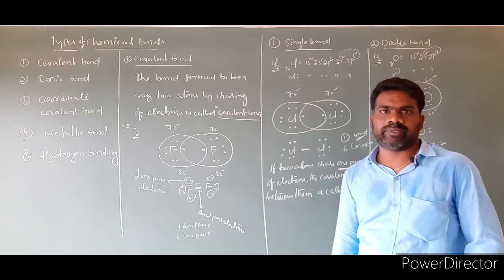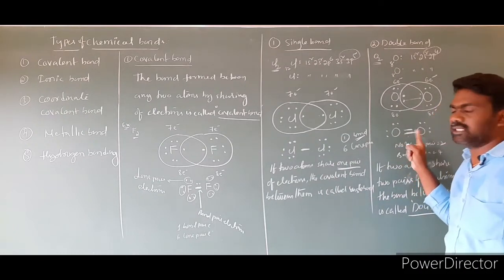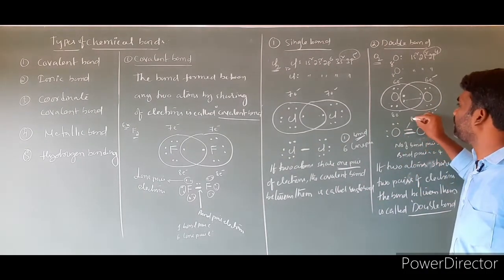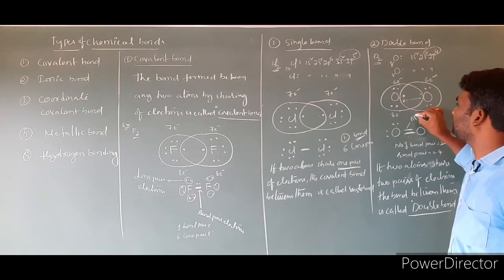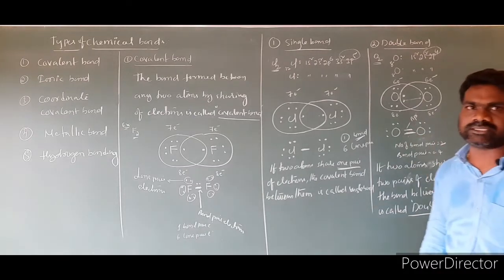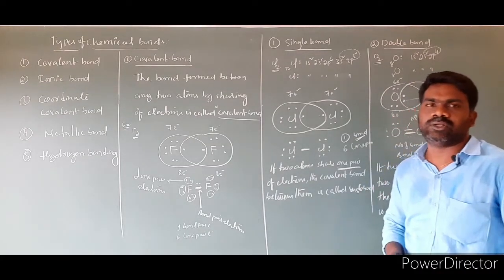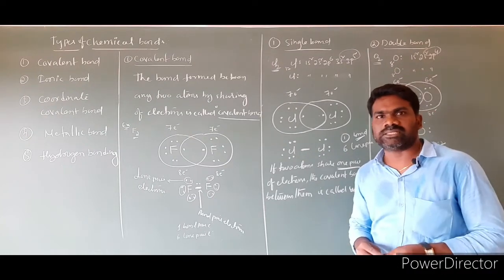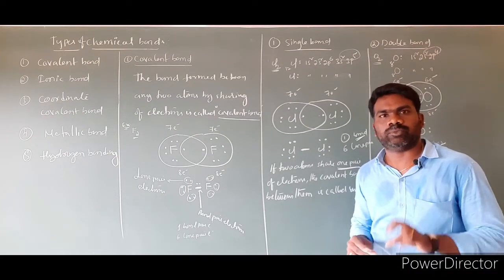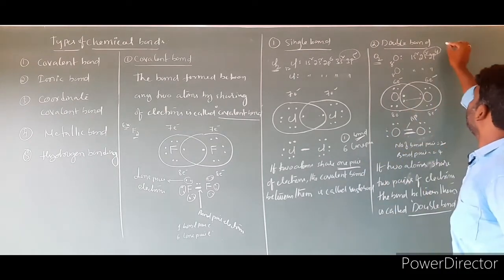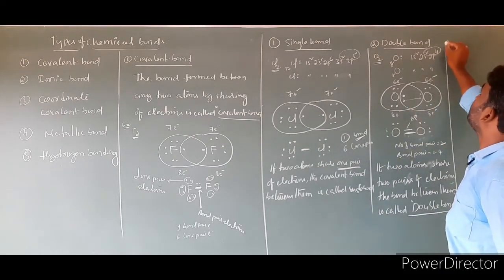So a double bond is formed between 2 oxygen atoms. This is 2 electrons, this is 2 electrons. These are called bond pair electrons. I am labeling as BP. This also is a bond pair. The remaining electrons are lone pairs. I already said what the difference is between bond pair and lone pair. Bond pair means electrons involved in the bond formation. Lone pair means electrons that do not get involved in the bond formation. Both bond pairs and lone pairs are valence electrons only. Now the third one is a triple bond.